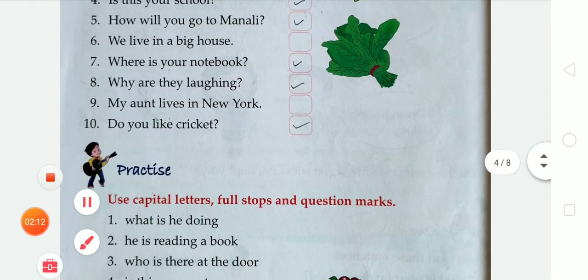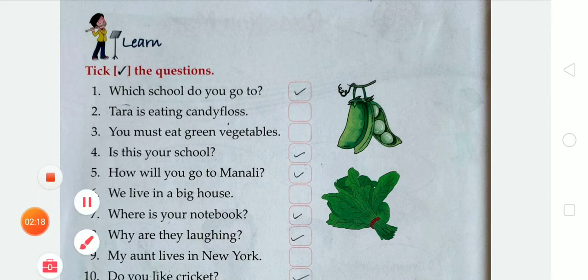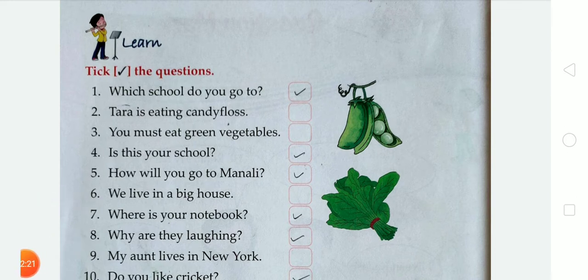So here we have to take the questions. So student, let's start the video. What will we do in this exercise? We have to choose those sentences which have a question mark. So we have to take those sentences that ask a question and have a question mark.